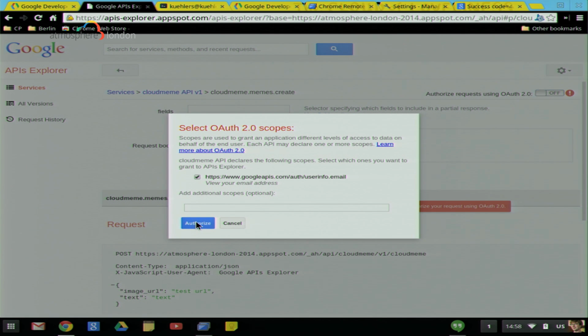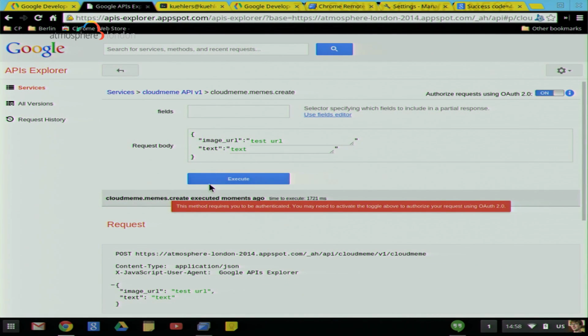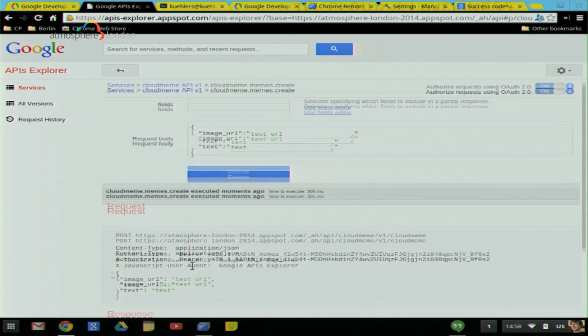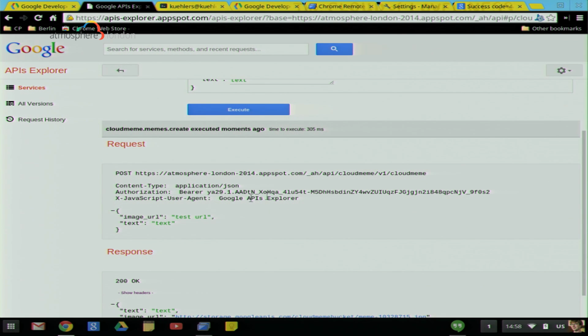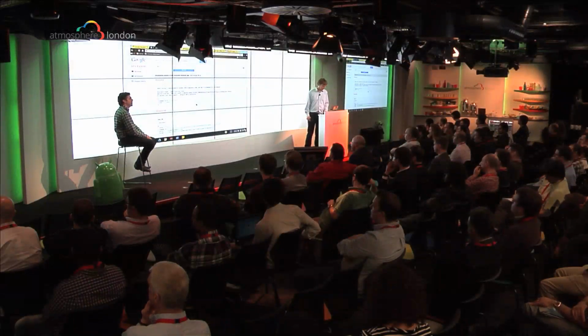All right, I can do that right here in the API Explorer. I'm going to authorize to that API using my Google account. And I can run it again. And this time, it went through. I see the post request I did. I see my authorization with OAuth, the token I got, and I see a response. Great. All right, so if we could just change back to the slides, please.